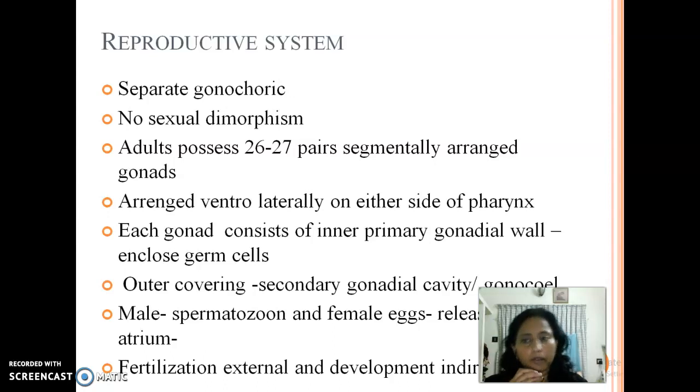No sexual dimorphism is present. Adults possess 26 to 27 pairs of segmentally arranged gonads, seen on either side of the pharynx, and these gonads, male produce spermatozoa and female produce eggs, and they are going out through the atriopore, and fertilization is external, development is through indirect type. So that's about the reproductive system too.